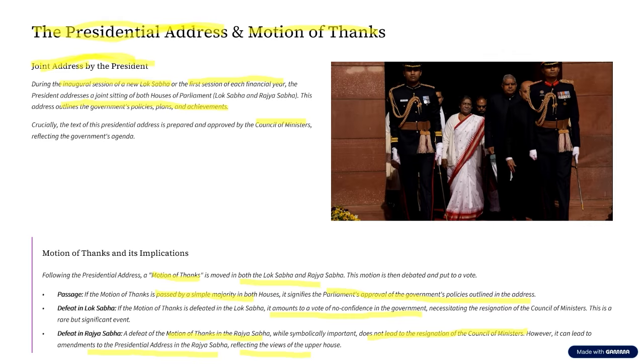Now, what did this Constitutional Amendment Act do? This gave 33% reservation for women in the parliament, that is in Lok Sabha, as well as the state legislative assemblies. So this is an extra-constitutional measure, that is, a special session.